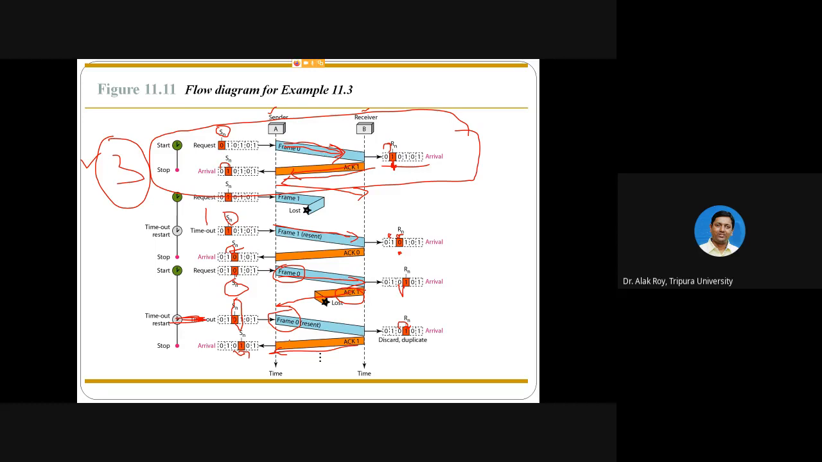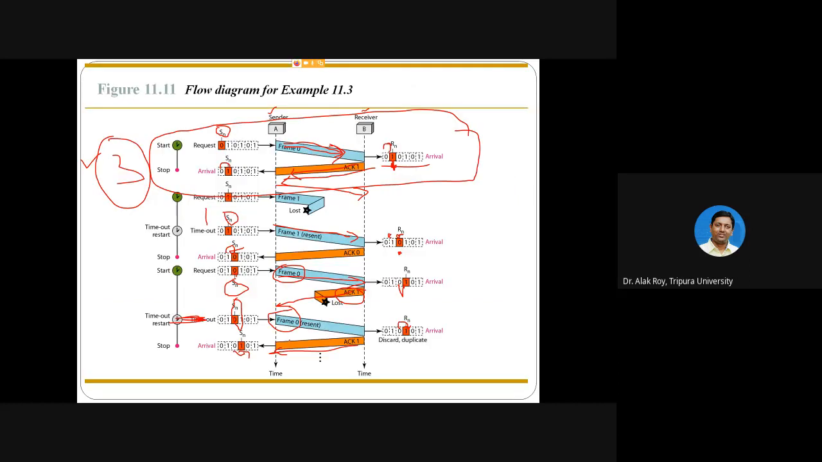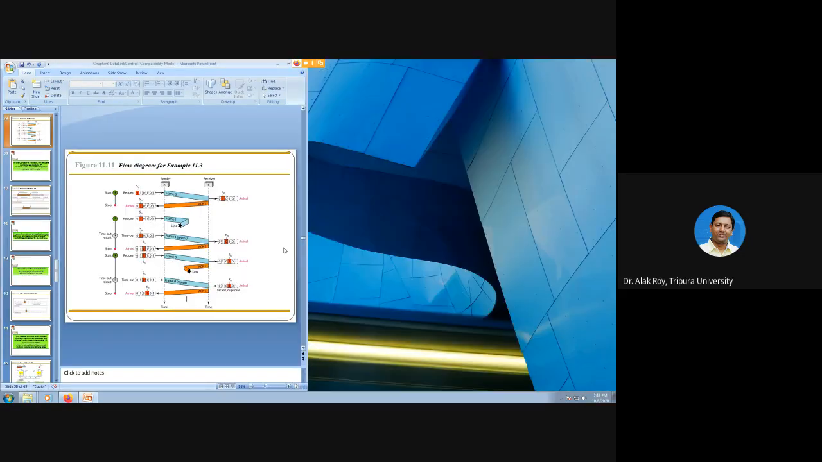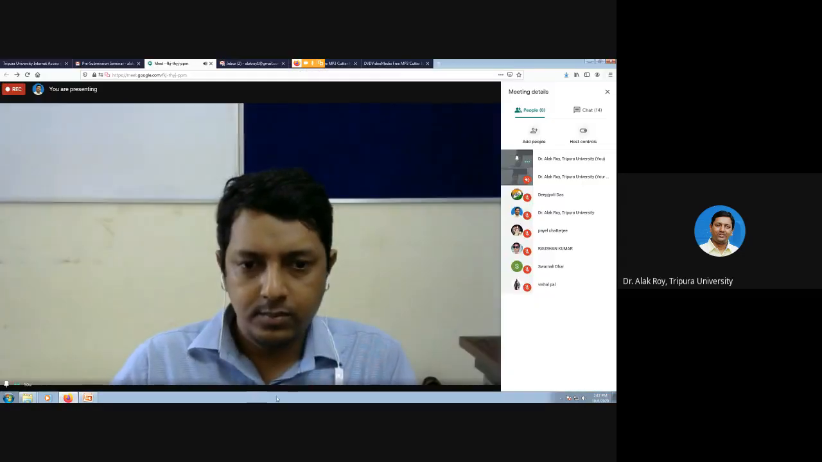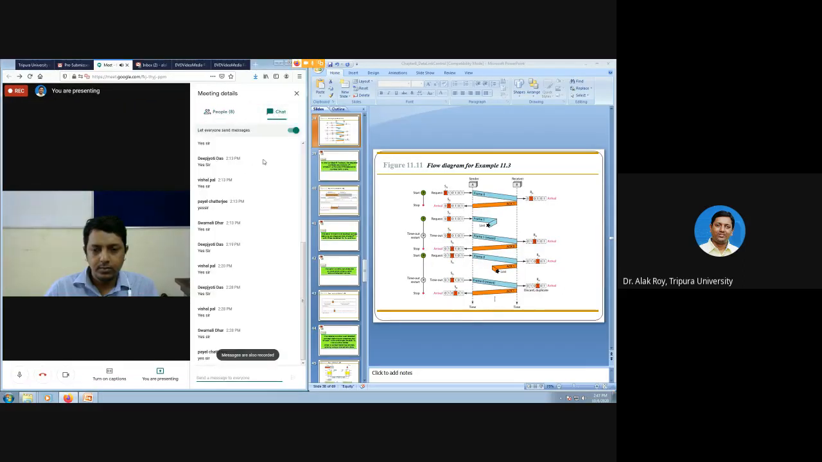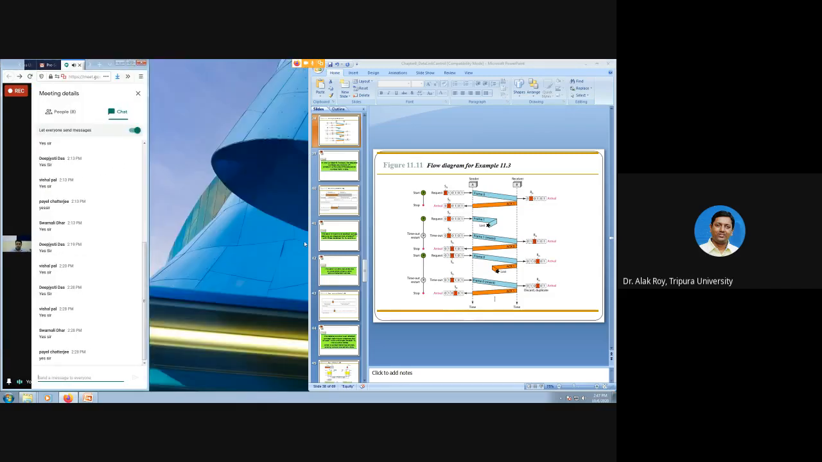In the next lecture we will cover the go back N protocol. We'll stop here. You can ask me any question if you have not understood this figure. Any question is welcome. Have you understood the slide?